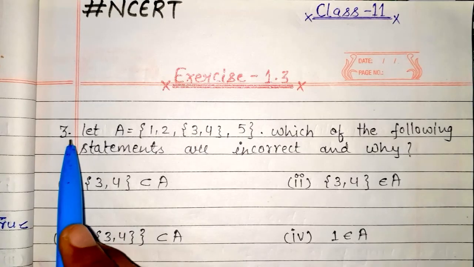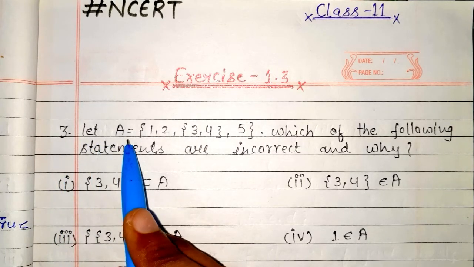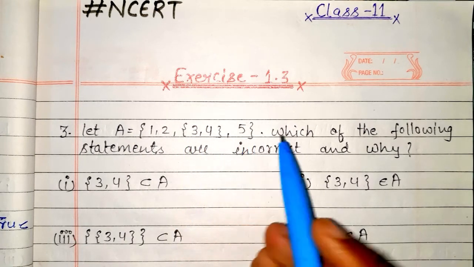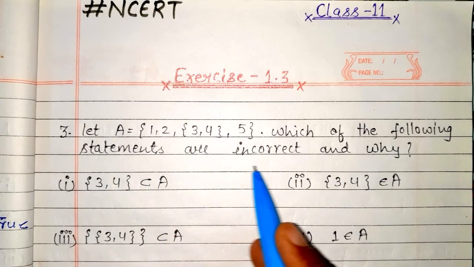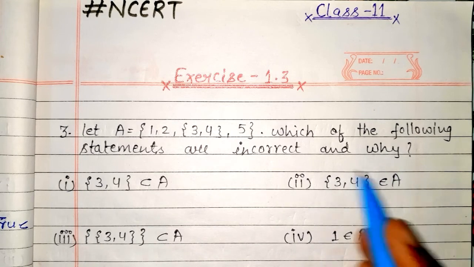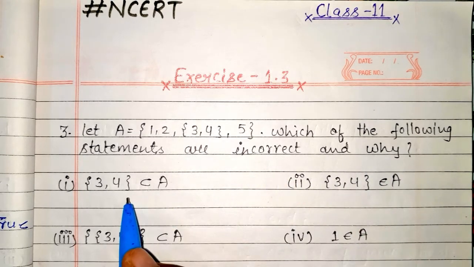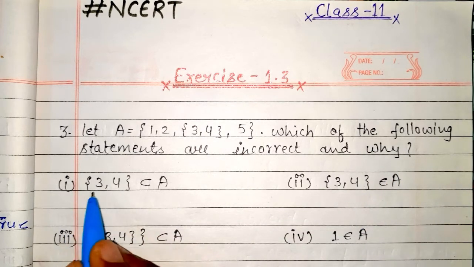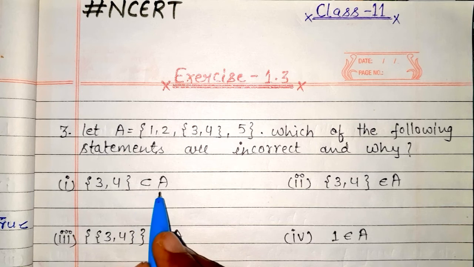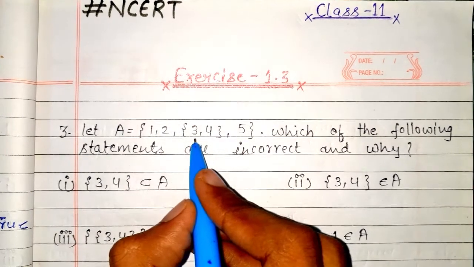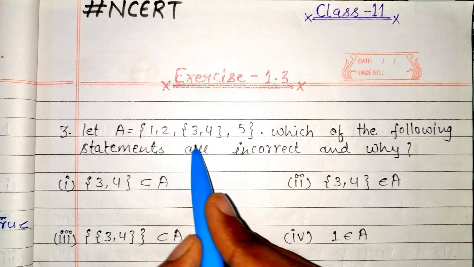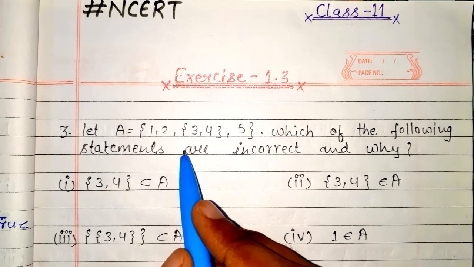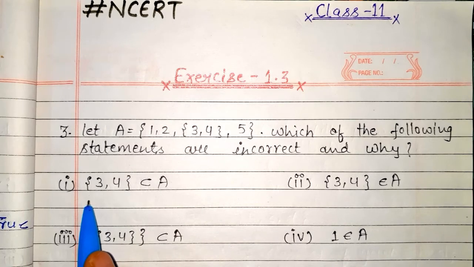Our next question is the third: let A be the set containing 1, 2, 3, 4, 5 elements. Which of the following statements are incorrect and why? We have to tell which statement is incorrect and why. So the first point is {3, 4} is a subset of A. So we'll clearly see here {3, 4} is not a set, it is an element of set A, so this is incorrect.